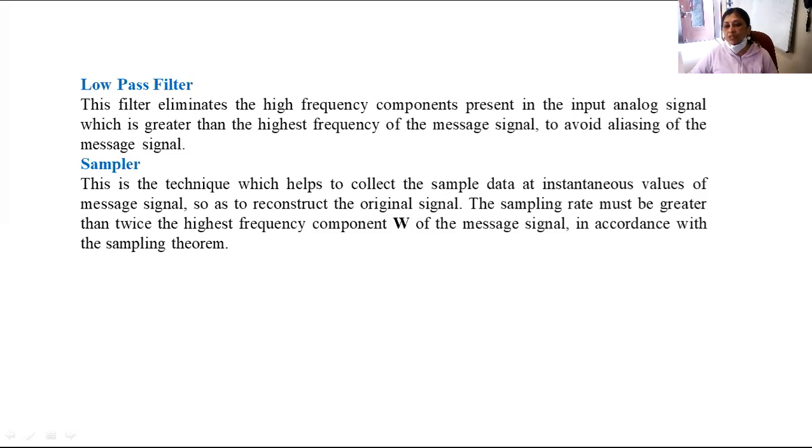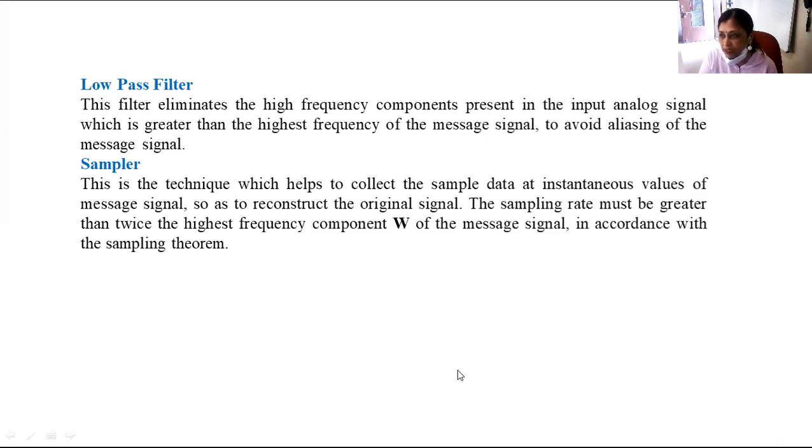And what is the Nyquist criterion? It is Fs must be equal to 2 times Fm. So the sampling must be done at a frequency equal to 2 times the maximum frequency of the analog signal. If you sample at or greater than the Nyquist rate, the signal will be properly sampled.